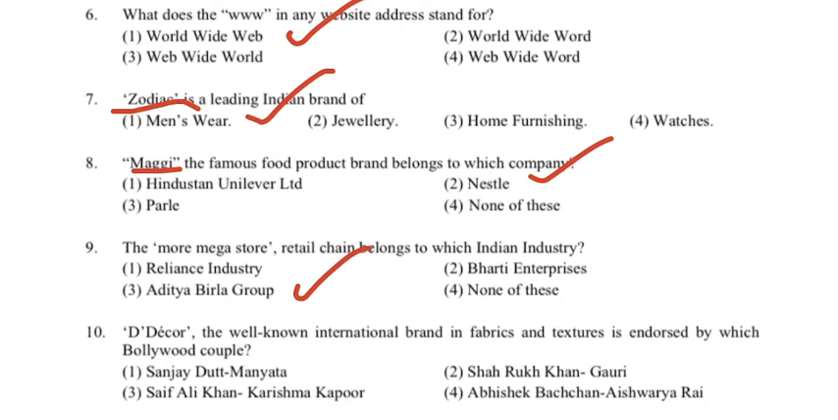Next we have: D-Decor, the well-known international brand in fabrics and textures, is endorsed by which Bollywood couple? They are asking basically the brand ambassador of D-Decor. Options are Sanjay Dutt and Manyata. Option B, Shah Rukh Khan and Gauri. Option C, Saif Ali Khan and Karishma Kapoor. And option D, Abhishek Bachchan and Aishwarya Rai. So the correct answer here is Shah Rukh Khan and Gauri. I've already made a video on brand ambassadors. You can watch all these videos in the Fashion GK playlist, and I'll put the links in the description box.